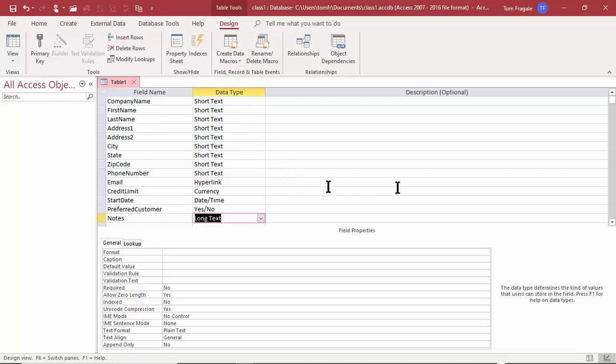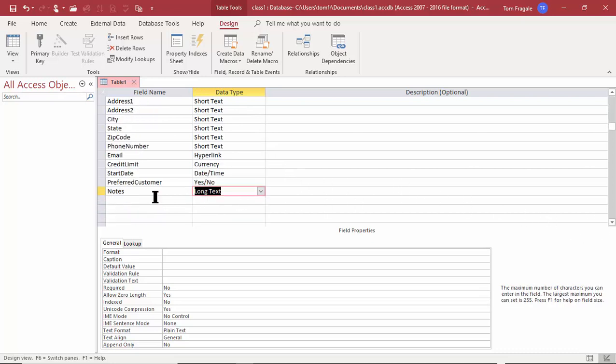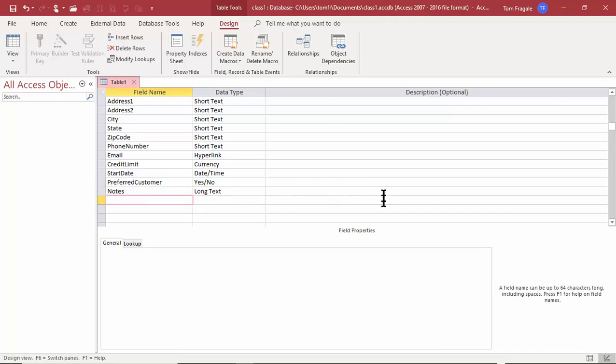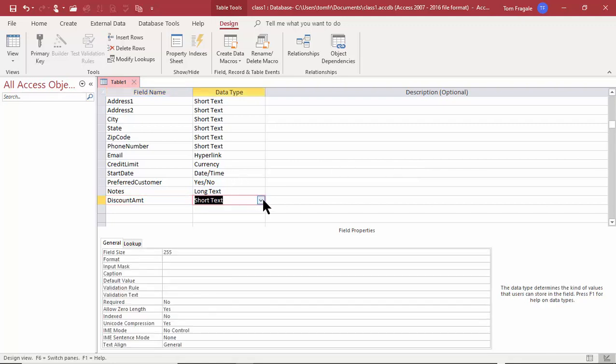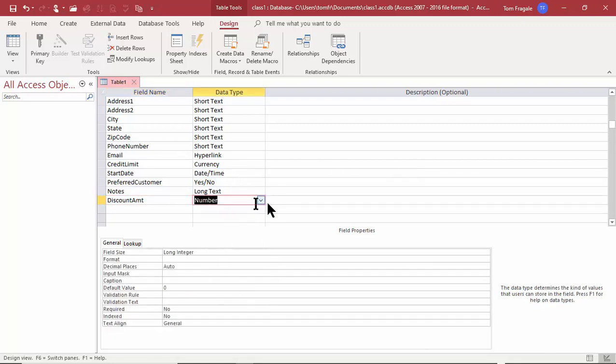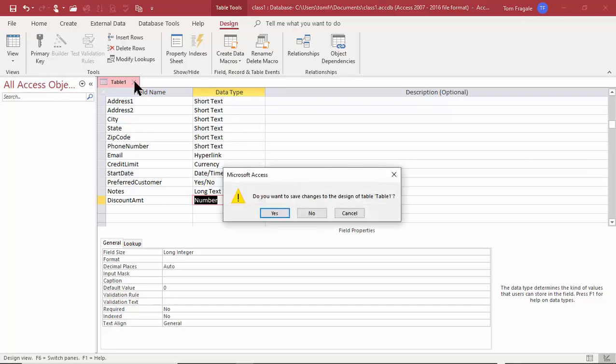So actually, let's have another field. So what if we say discount amount. Now that's going to be a number field. All right, so maybe we want to apply a discount to them and so on. All right, so we're going to go ahead and close that window with the X. Now, of course, we want to save that table. So I'm going to say yes to save the table.